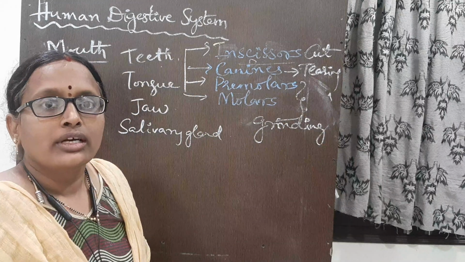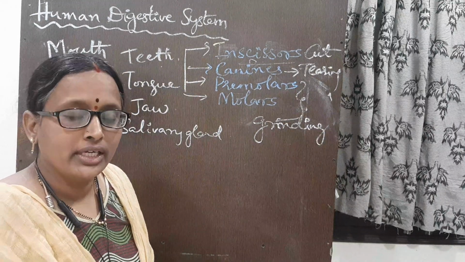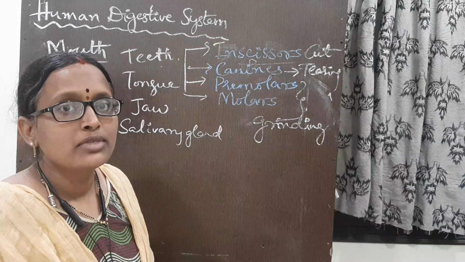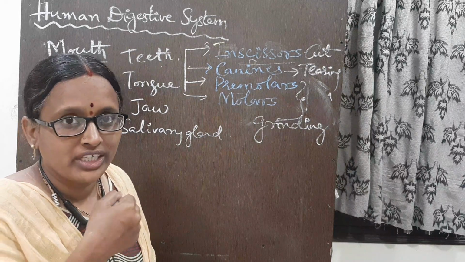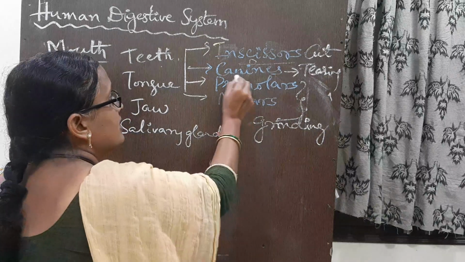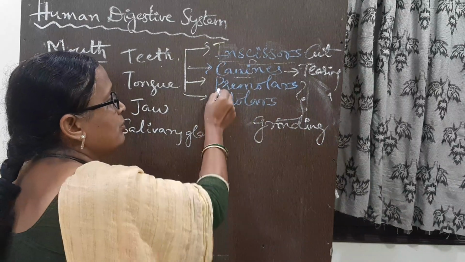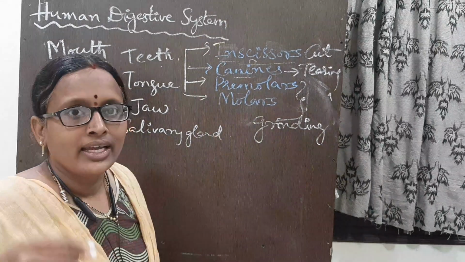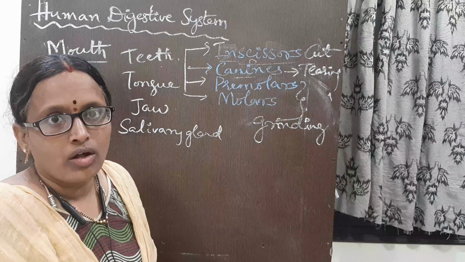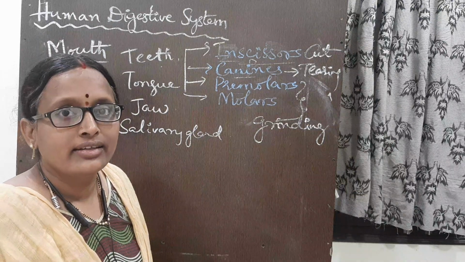In our mouth, teeth are there. We eat different types of food. Sometimes there is a chance we have to tear the food. At that time, canines help. And incisors, premolars, molars, all of them cut the food and grind the food.